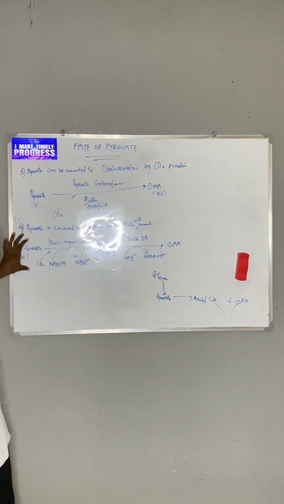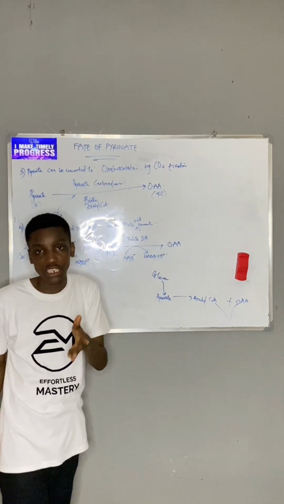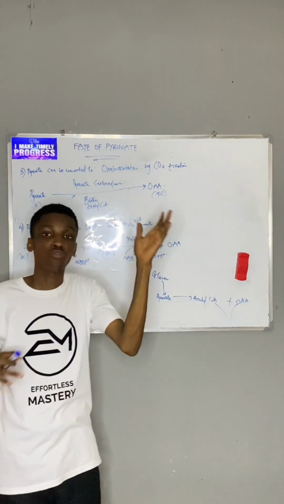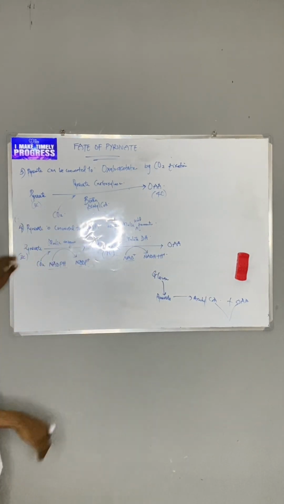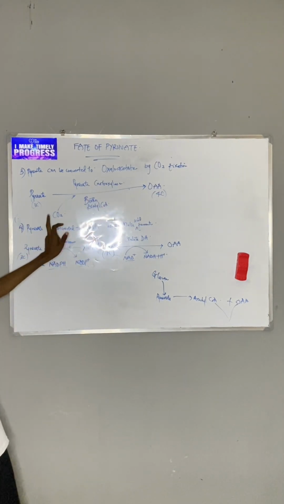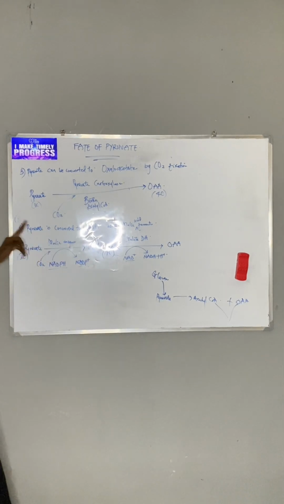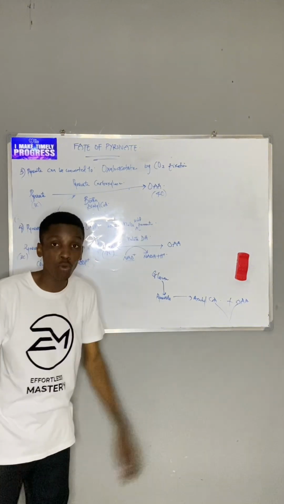Now, this reaction, just like the third reaction, are both called anaplerotic reactions. They are filling up reactions. They fill up the intermediates of the Krebs cycle. So they are the two key anaplerotic reactions, or filling up reactions, of the Krebs cycle. So while here it was a straight pathway, pyruvate carboxylase adding CO2 in the presence of biotin and acetyl-CoA, here pyruvate is changed first to malate, and malate is converted to oxaloacetate.